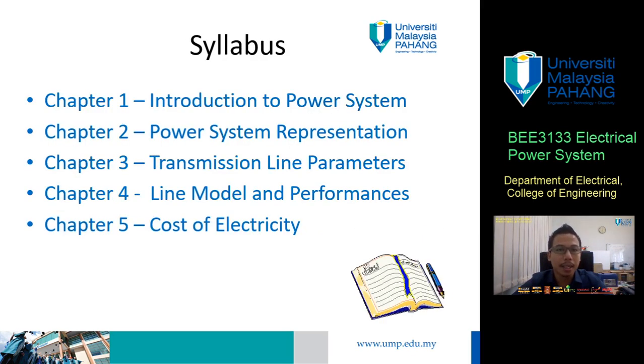Okay. So basically, you're going to learn 5 chapters. Chapter 1, introduction to power system. Chapter 2, power system representation. Chapter 3, transmission line parameters. Chapter 4, line model and performances. And chapter 5, cost of electricity. Okay.